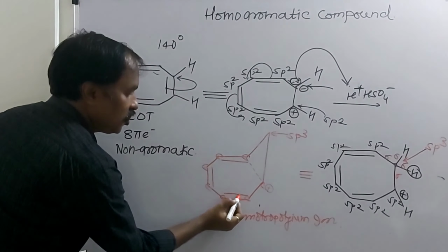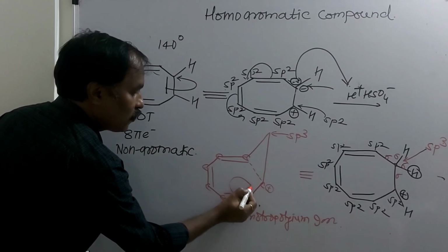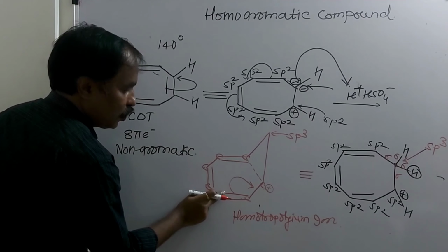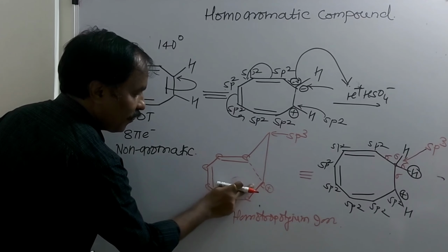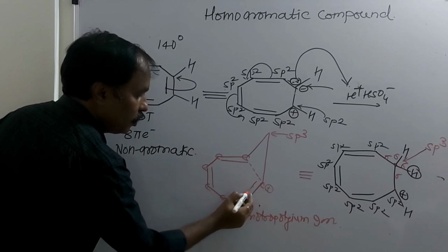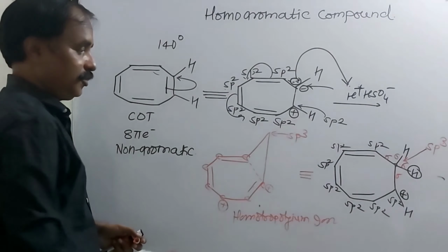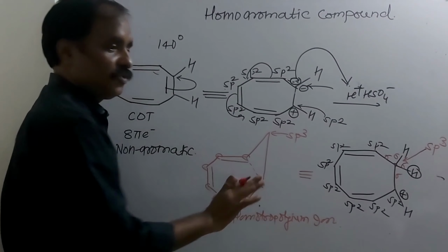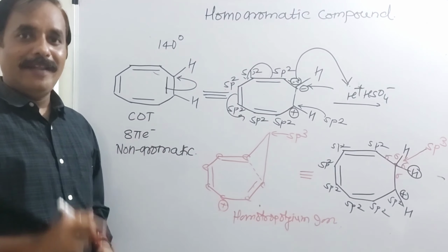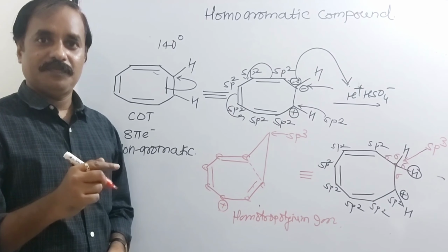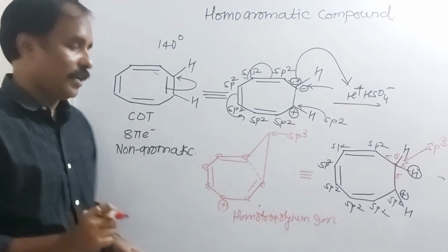So breaking up this pi bond and shifting of pi electrons like this. So here, now the position of the new pi bond will be like this. So this carbon is an electron pair donor, so will acquire positive charge. This positive charge is neutralized. And there is a migration of charge. Complete delocalization of charge.